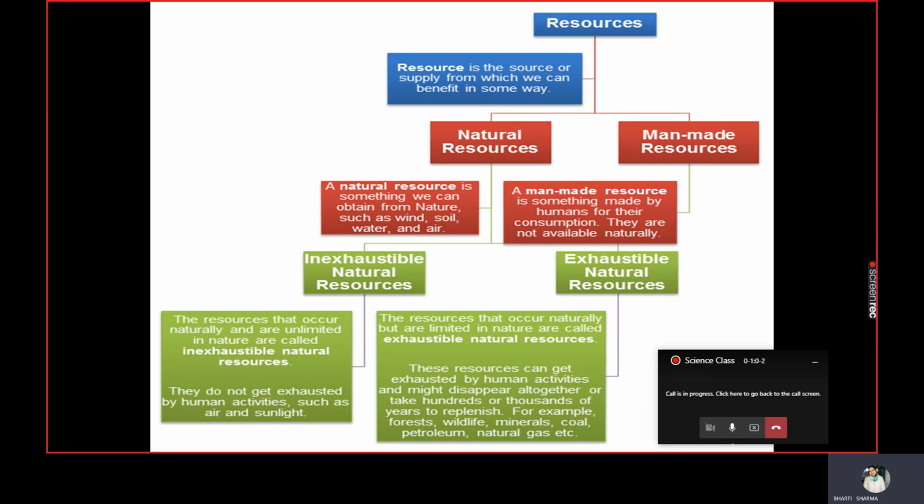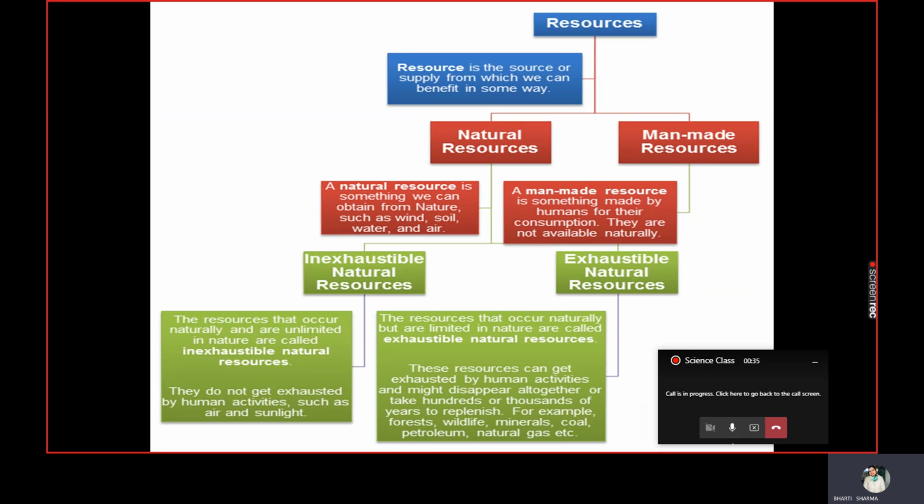So we can divide natural resources into two parts: exhaustible and inexhaustible. Inexhaustible natural resources are like air and sunlight. We can use air daily. We can use sunlight daily. For more than 12 hours we are getting sunlight throughout the day without any delay, without any less quantity. We are getting it daily. So these are the inexhaustible natural resources.